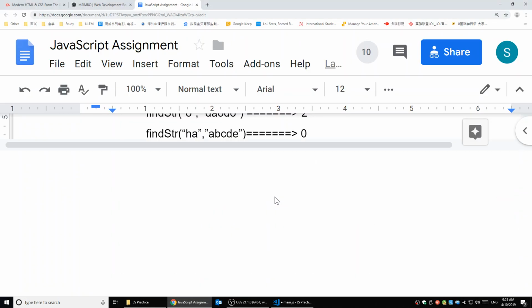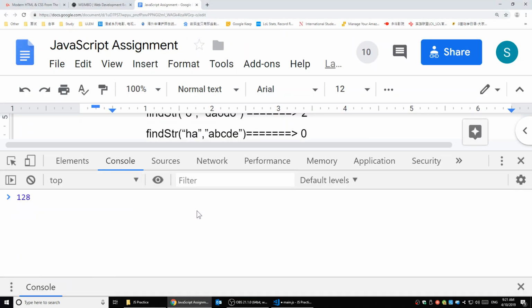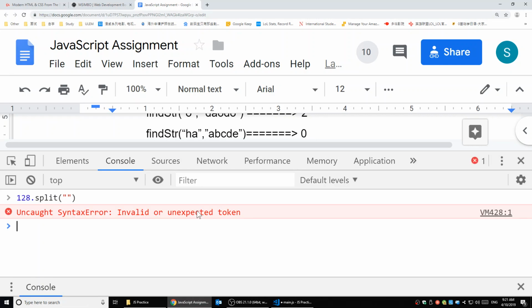So if I get 128, if I try to split it, I cannot do that because that is not a string. So I need to maybe firstly transfer that into a string. There's a function called toString.